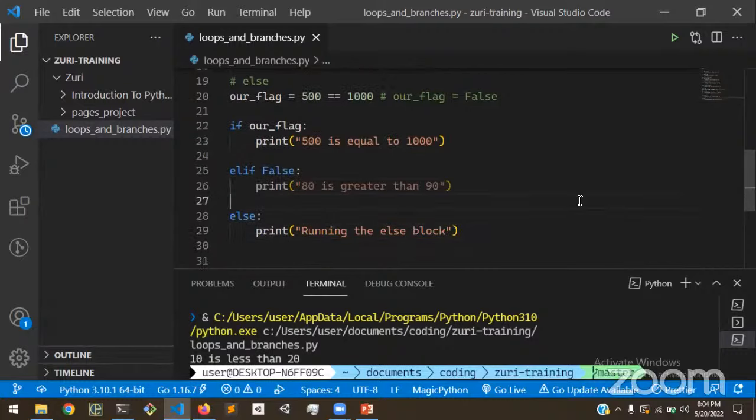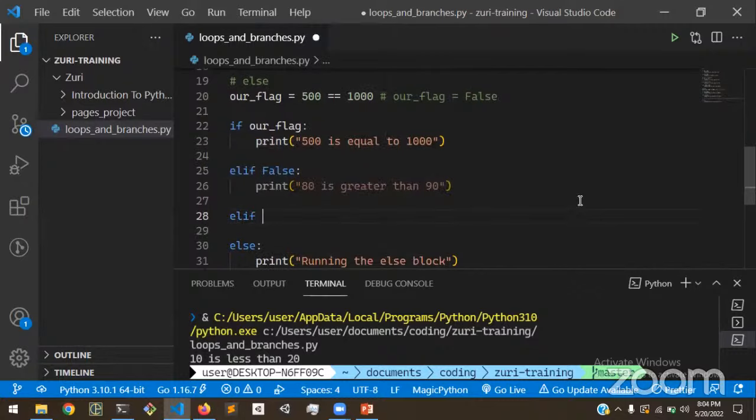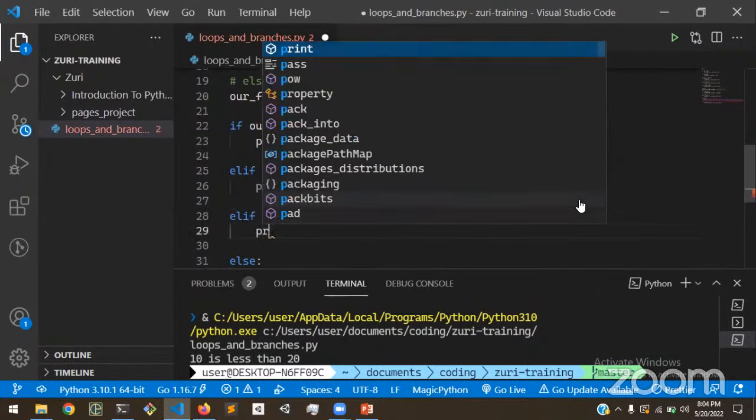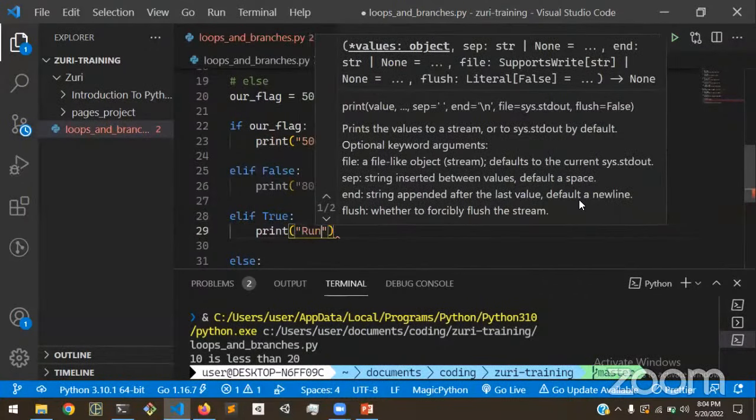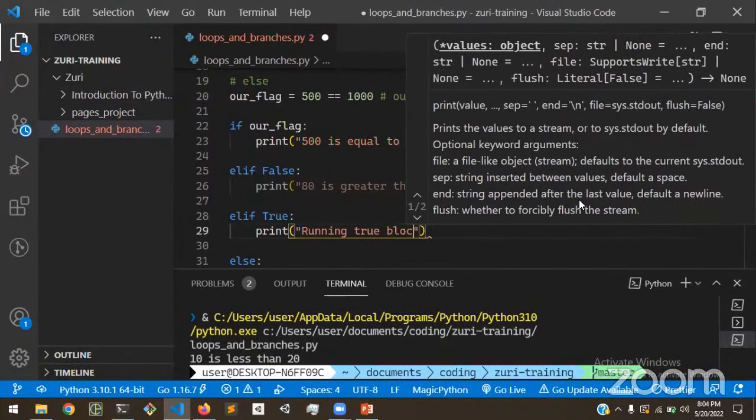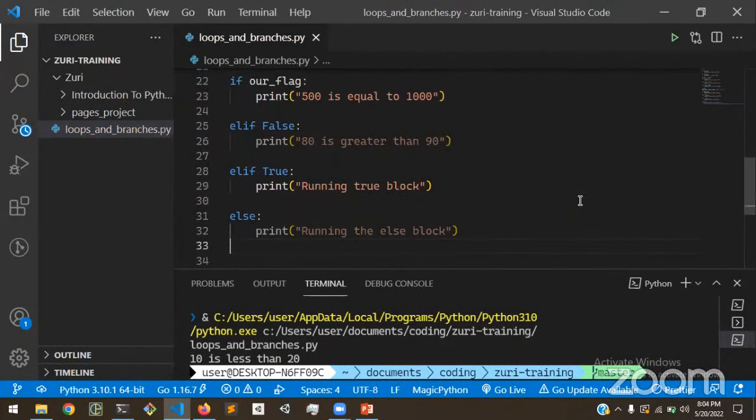And then we could also have another one just to show how true looks. Same thing with true: print running true block. Yeah, and we can go ahead and run that. Running true block, because that executes. Another branch executes. That's how Python works. Important to note is that VS Code just grayed out these areas to show that they will never execute. So VS Code is smart enough to notice that.